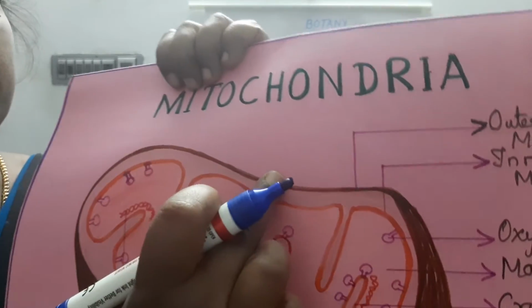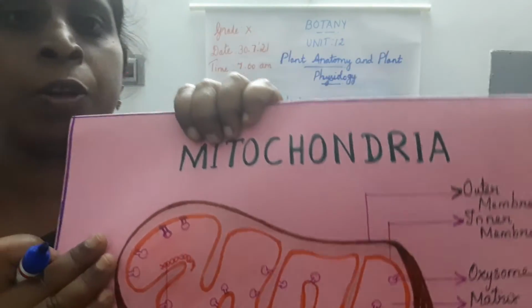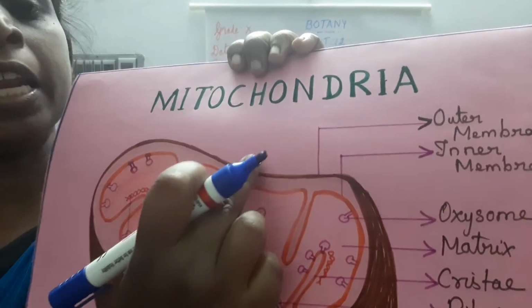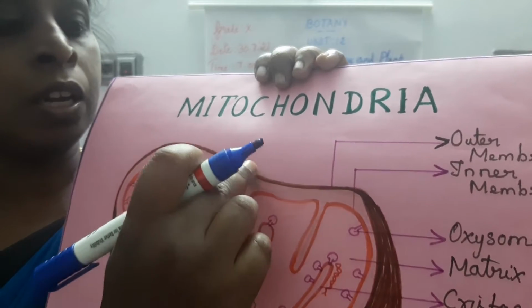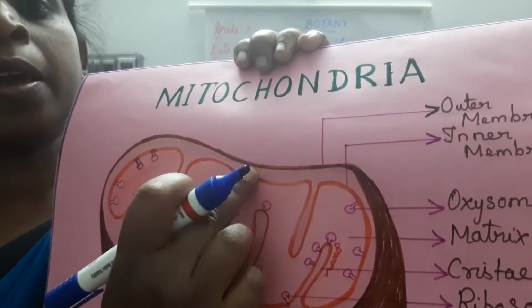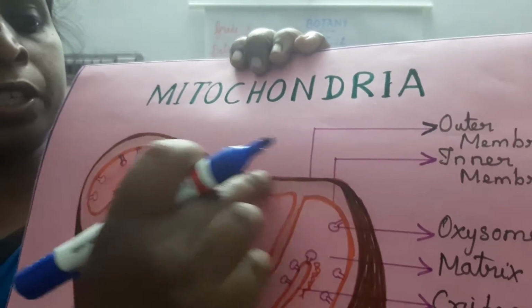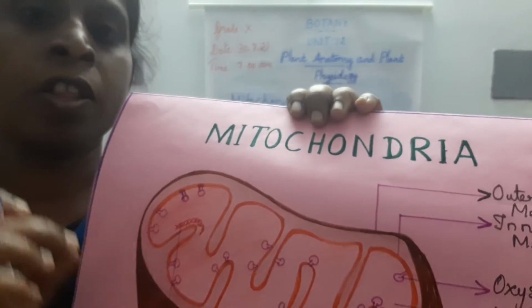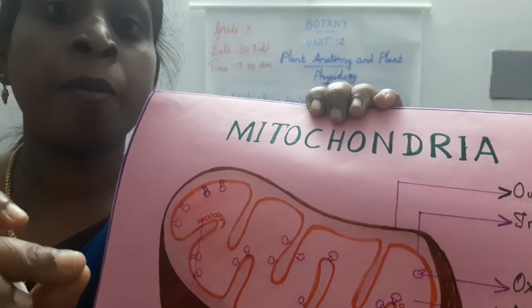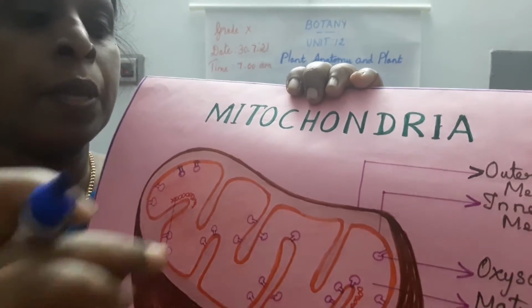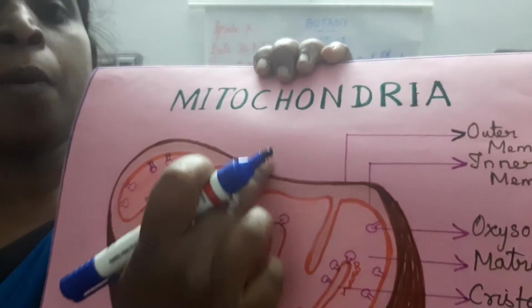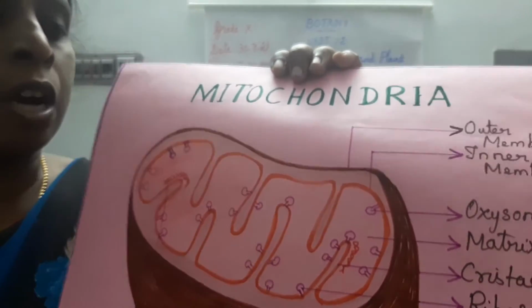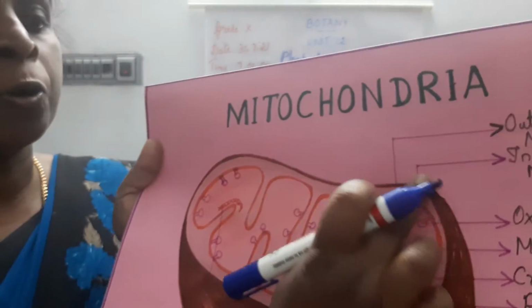The outer membrane consists of porin molecules, which means protein molecules. They form a channel-like structure which allows molecules to move inside the mitochondria. This is about the outer membrane.